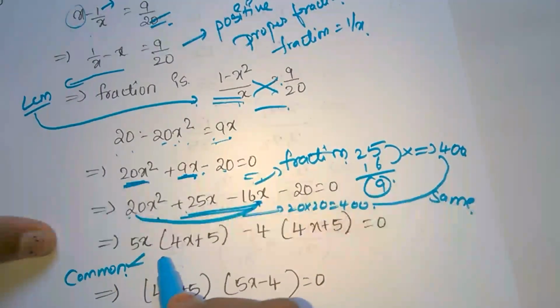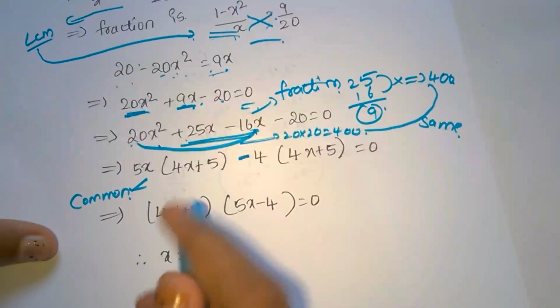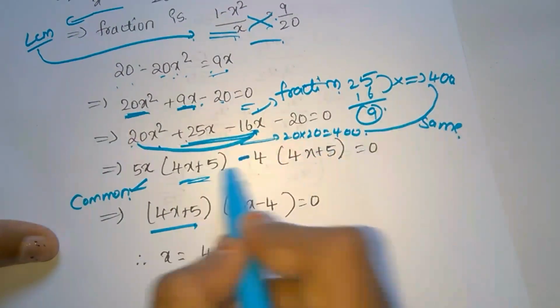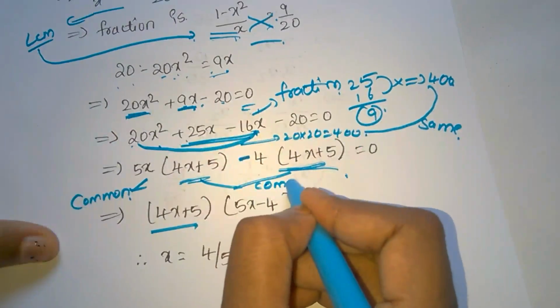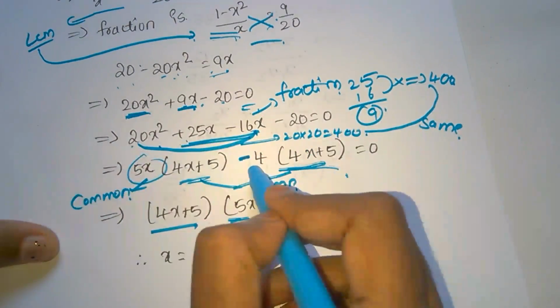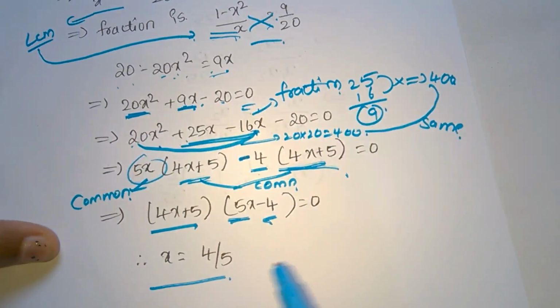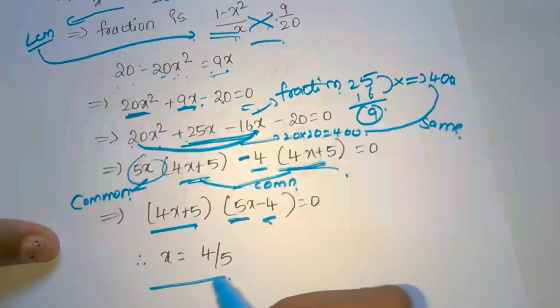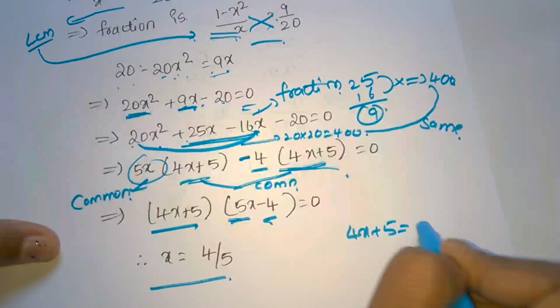This is a common method. 5x is common. 4x plus 5 is common, minus 4. 4 into 5 equals 0 is a common method. And in this we have a common 4x plus 5. Okay, we take it common. Next, the remaining is 5x minus 4. Then find the x value.